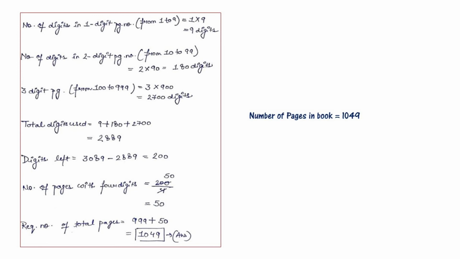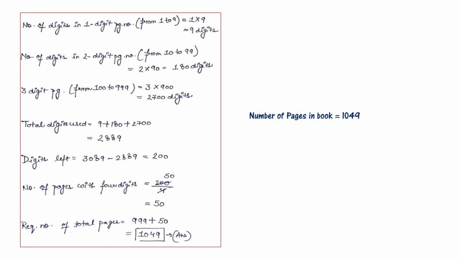Three-digit page numbers, that is from 100 to 999, that is 3 into 900, becomes 2700 digits. So total digits used, that is 9 plus 180 plus 2700, becomes 2889.